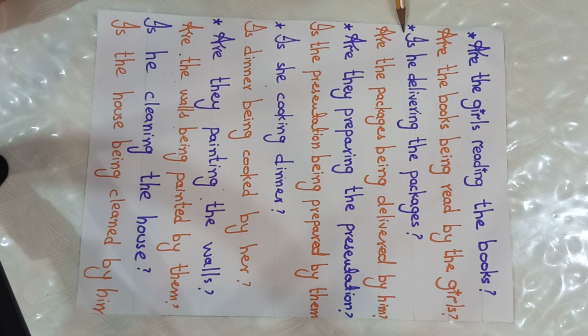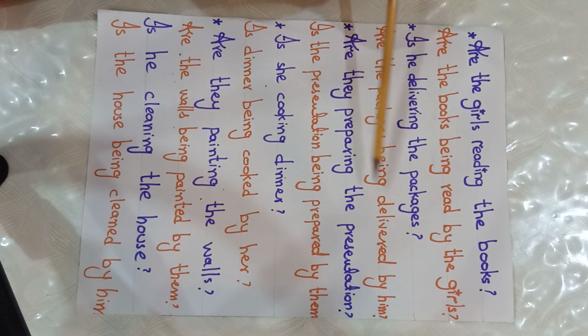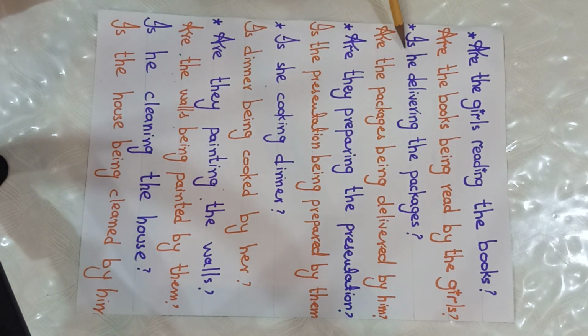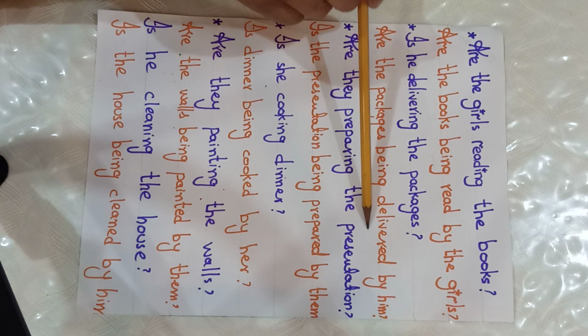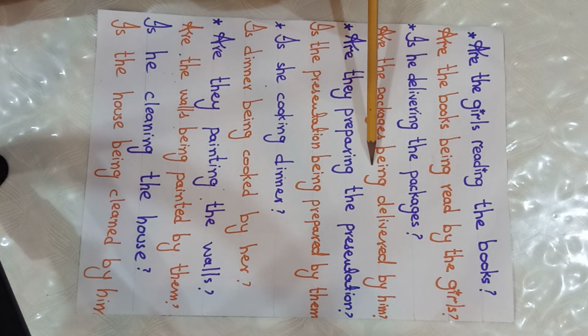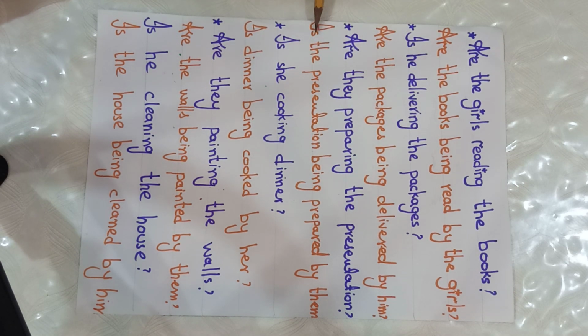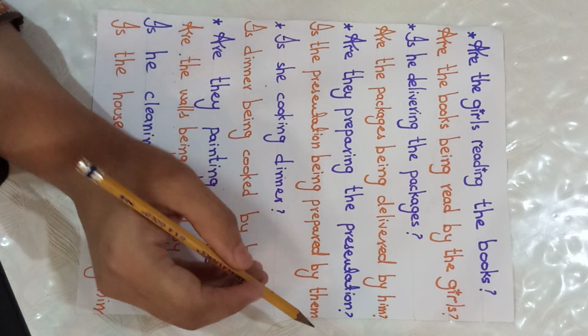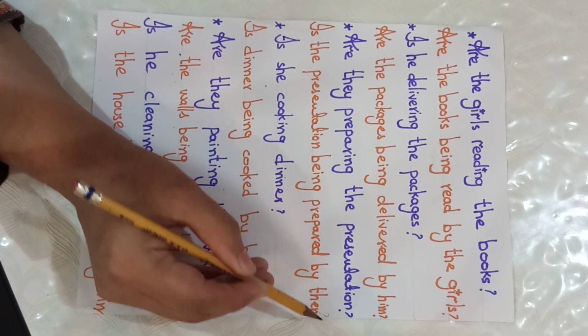Next example is, is he delivering the packages? Are the packages being delivered by him? I have changed he into him. I have used third form of the verb, delivered. Okay, being is also used. Okay, next example is, are they preparing the presentation? Is the presentation being prepared by them? And at the end of the sentence we will put the question mark.